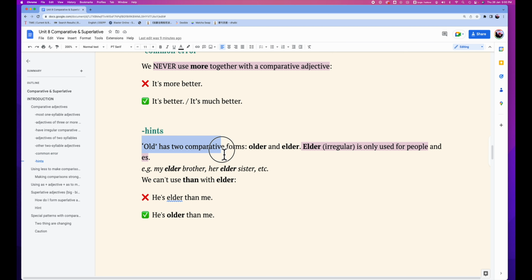Old has two comparative forms, older and elder. Elder is an irregular comparative form. It's used only for people. For example, my elder brother, her elder sister. We can't use elder with than. We can't say he's elder than me. Instead, we say he's older than me.